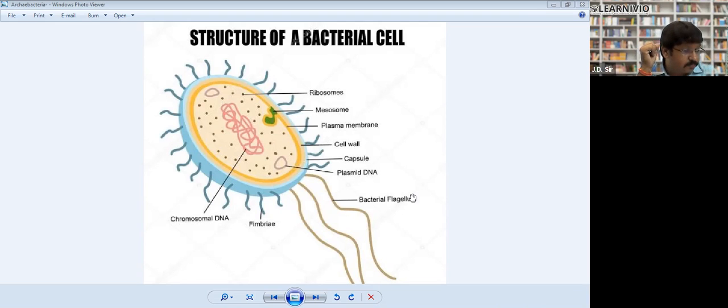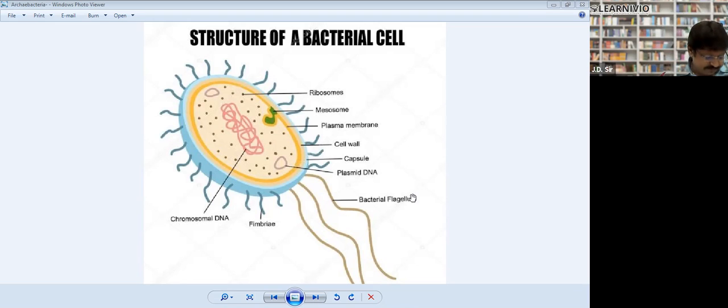So should we draw this in the notebook? Yeah, you can take the screenshot and leave the space in your notes, and after the class, please draw it. This is a good diagram. That's why I picked an informative and explanatory diagram for you. Take the screenshot and draw exactly the diagram I showed you in the slide.